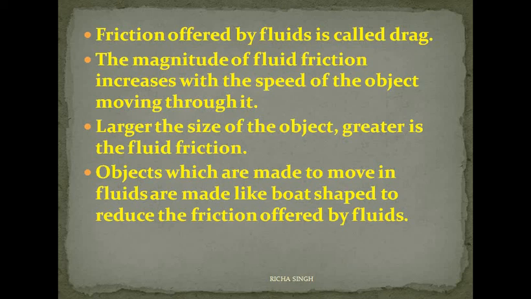For example, if a bird is flying in the air and an aeroplane is also flying in the air, the bird will face lesser fluid friction than the aeroplane because of its size. The bird has a smaller surface area, therefore the amount of friction is also less compared to the friction offered to the aeroplane by air.